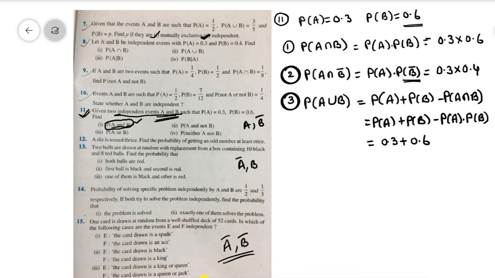P of B is equal to 0.6 minus 0.3 into 0.6. With this simplification you will get the value of P of A union B.